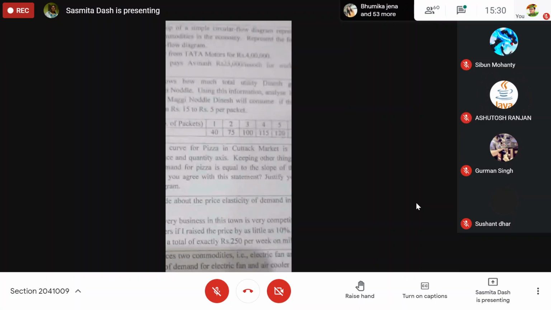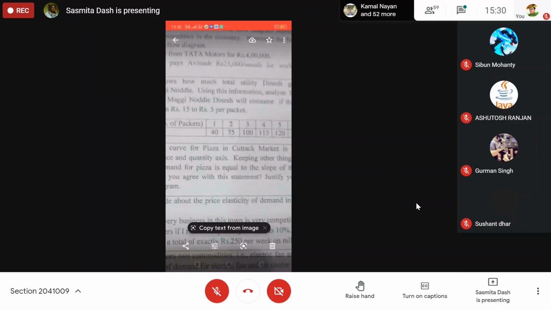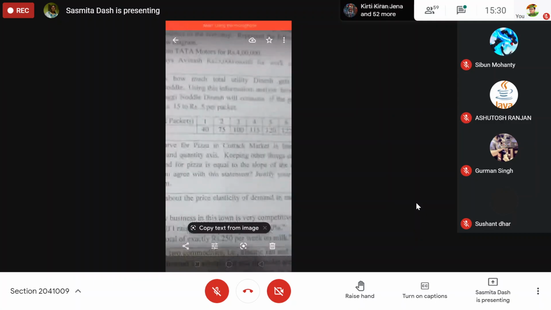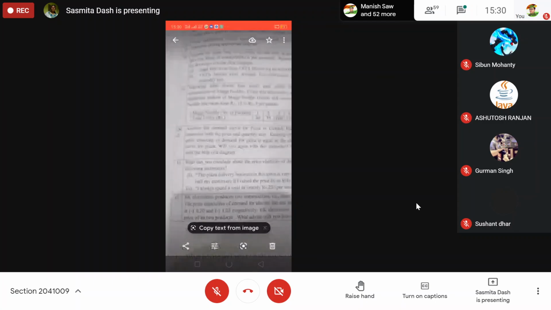Now he will buy the 5th packet. If marginal cost is equal to 5, which is price equal to marginal cost equal to 5, then the 5th time also he can purchase. So the 5th time, marginal benefit, or marginal satisfaction or utility, equals marginal cost. Initially it is the 4th, next it is the 5th. Like this you have to compare and find out. Alright. Next, go to one more question.